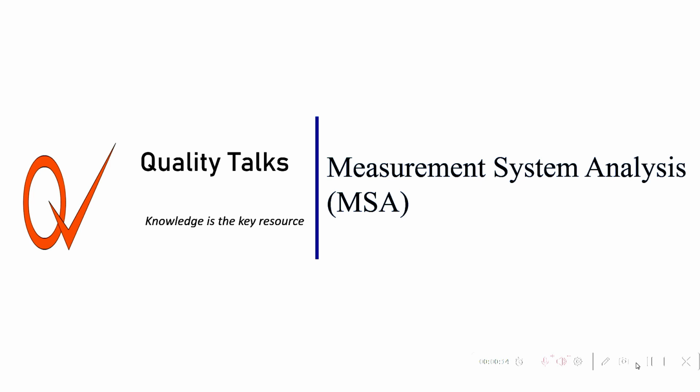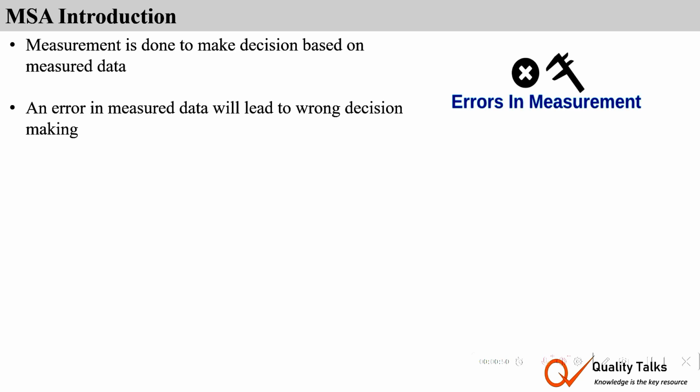In today's video, we are going to explore a vital concept in quality management, that is Measurement System Analysis or MSA. Why is MSA so important? Because every decision we make in manufacturing or quality control is based on measured data. If your measurements are inaccurate, we risk making wrong decisions, and that can lead to major quality issues, rework, or even customer dissatisfaction.